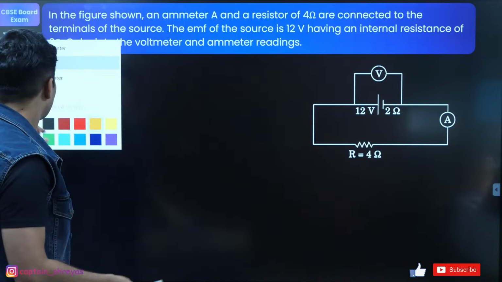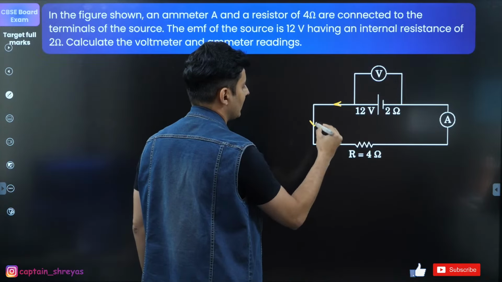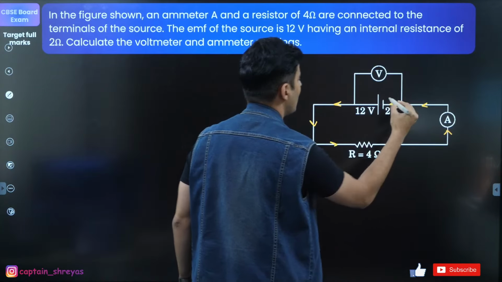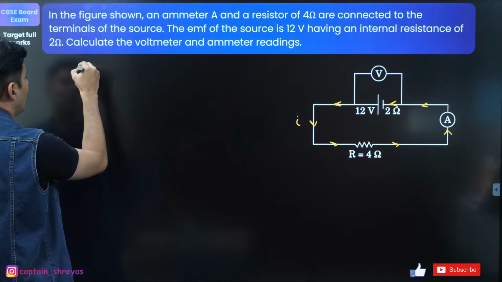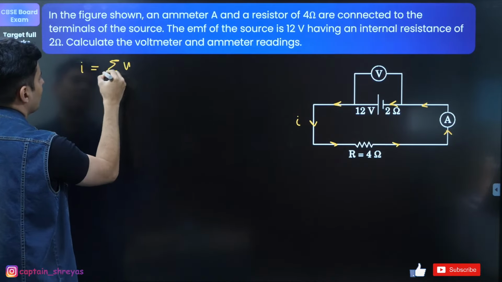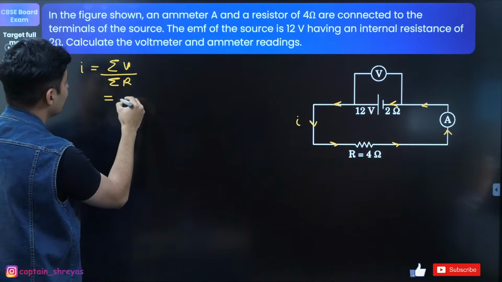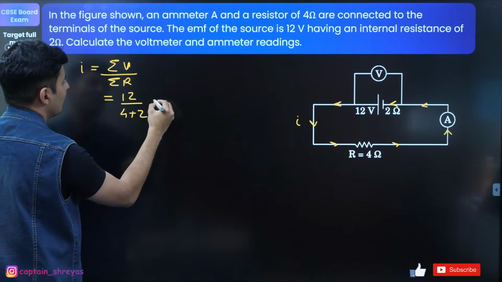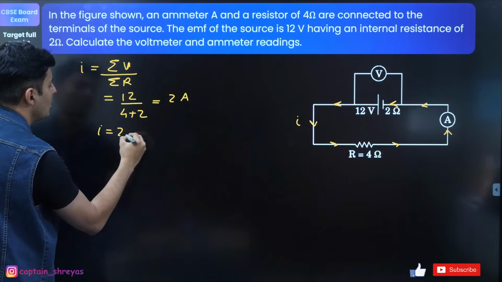In this question, if you notice, this battery will supply some current. That current will go like this, like this, like this. The same current will go through the ammeter also, and it will come over here. If I'm asked that current, it will be the total voltage divided by the total resistance. Total voltage in the circuit is 12. Total resistance is 4 plus 2, which is 6. So the current is 2 amperes.